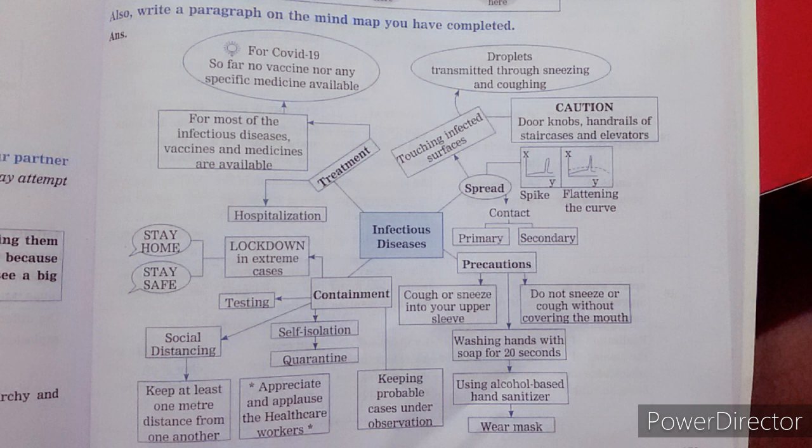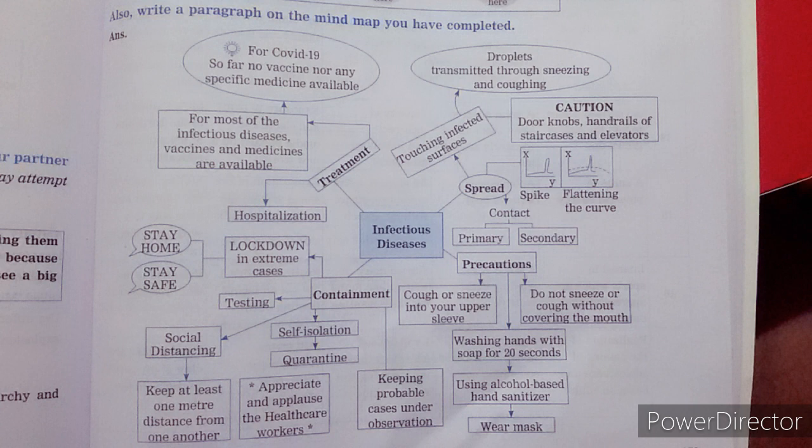The next, washing hands with soap for 20 seconds. If we wash our hands for 20 seconds, definitely it will be a precaution through which we will be able to save ourselves from getting infected. The next is using an alcohol based hand sanitizer. Sanitizer is one of the best precautions that we can ever take. The next is wearing a mask. Wearing a mask is very important to keep ourselves away from the disease. So this was about the second sub idea, that is precautions.